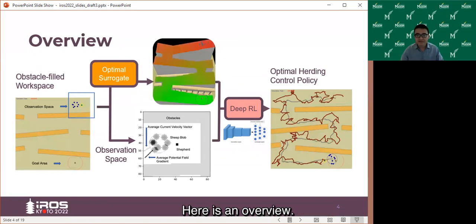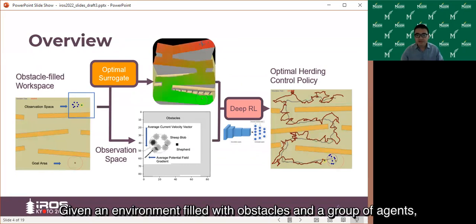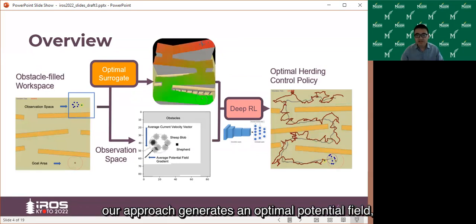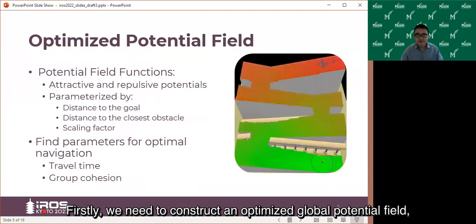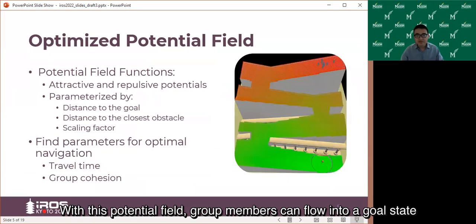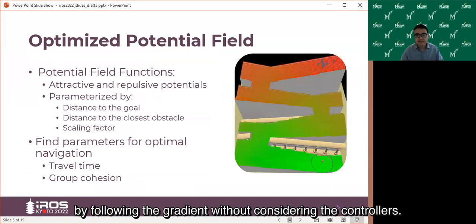Here is an overview. Given an environment field with obstacles and a group of agents, our approach generates an optimal potential field, which is used as a surrogate to train an optimal herding policy by deep reinforcement learning. First, we need to construct an optimized global potential field. With this potential field, group members can move to a goal state by following the gradient, without considering the controllers.